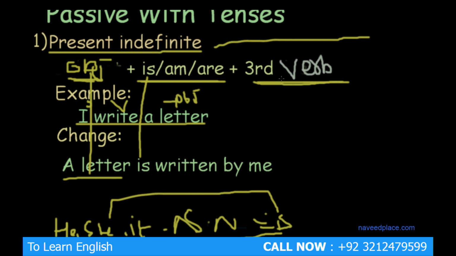Then we will use the third form of verb. Definitely here we will find where the verb is. So here we have the verb, and as you can see, this is the verb first form. So we will change this verb first form into verb third form.